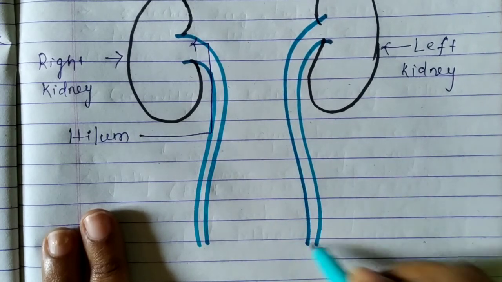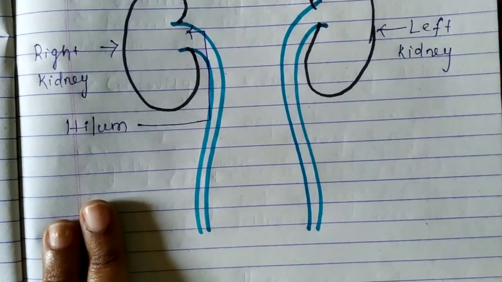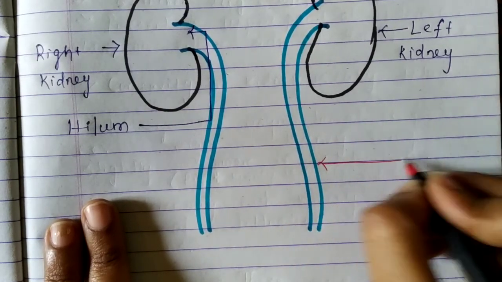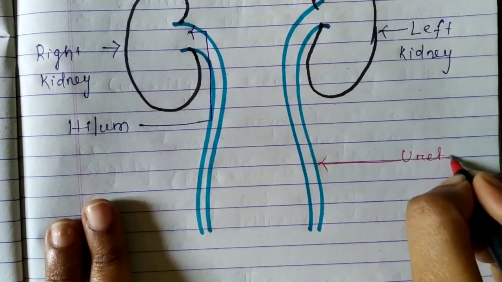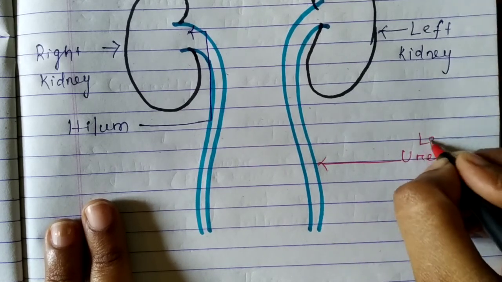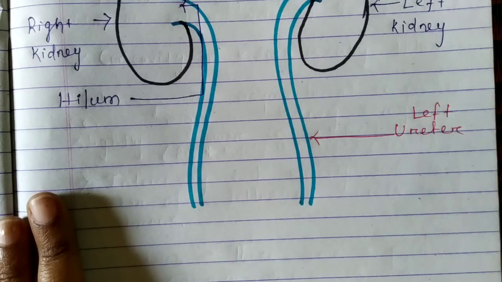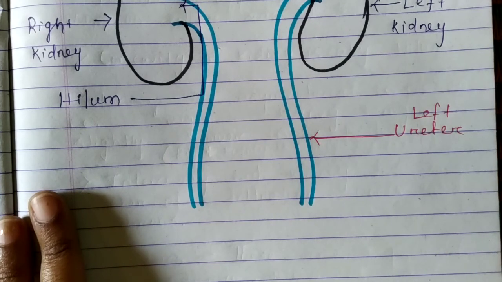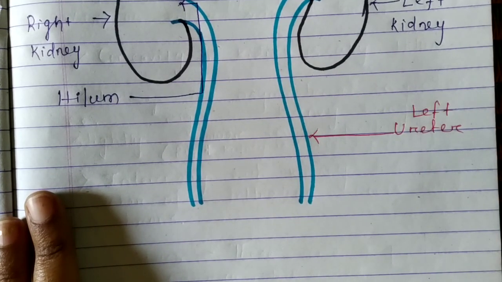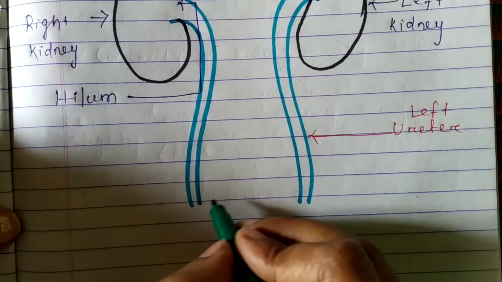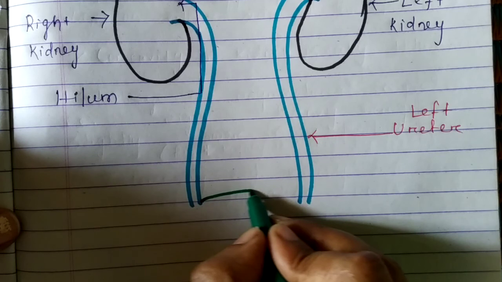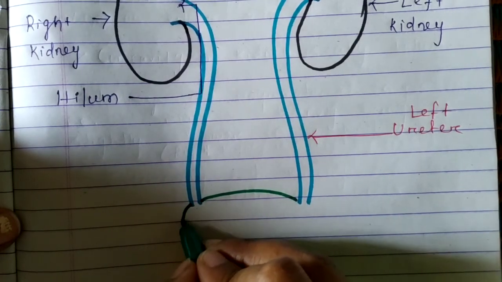These tubular structures are known as the ureters, and this is of course the left ureter. The ureters join at a muscular, bag-like structure known as the urinary bladder.